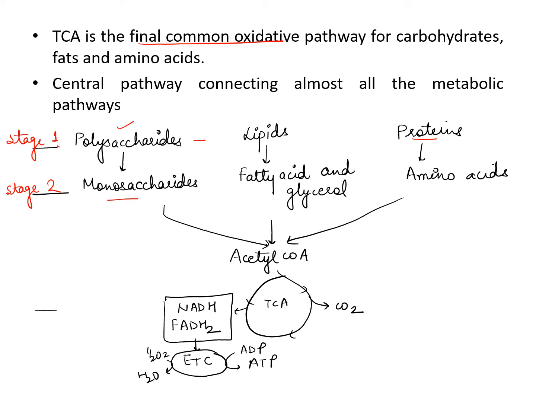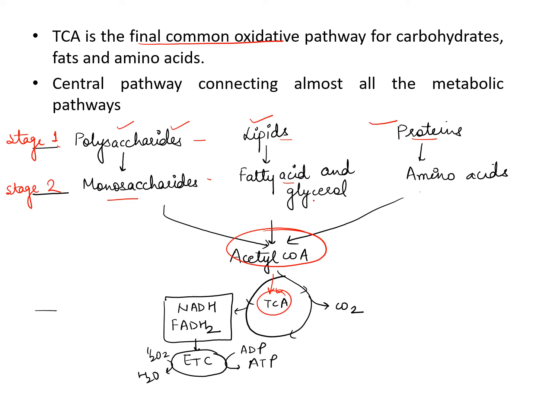So polysaccharide will be converted to monosaccharide, lipids to fatty acids and glycerol, and protein to amino acids. And all these monosaccharides, fatty acids and amino acids will be converted to acetyl coenzyme A. And this acetyl coenzyme A will go to TCA. So this is the final common oxidative pathway for carbohydrates, lipids and proteins.